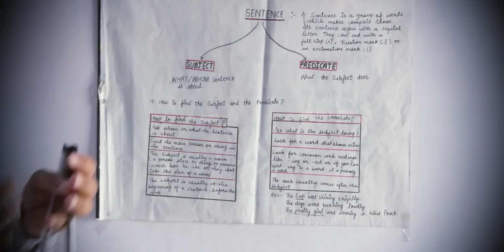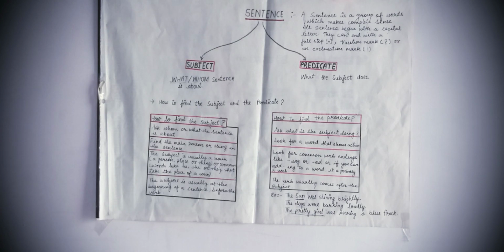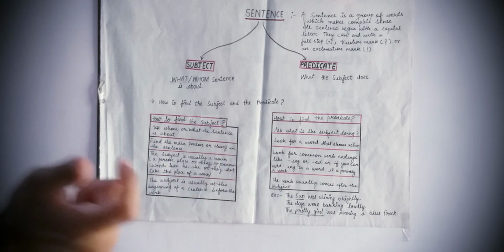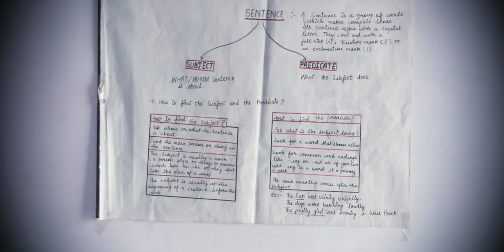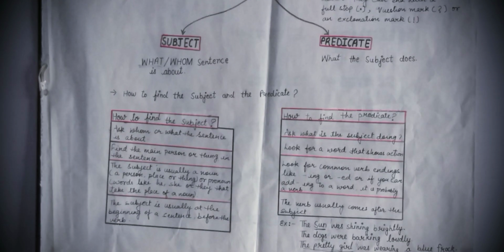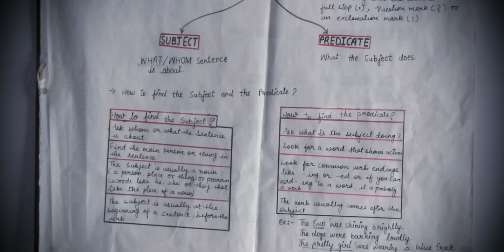Find the main person or thing in the sentence. आपको क्या करना है, you have to quickly find the main person or a thing in the sentence. And on the other hand, in predicate, you look for a word that shows action, like playing, running. Third, the subject is usually a noun. Subject हमेशा क्या होता है, it's usually a noun, like person, place, thing or animal, or a pronoun like he, she, it, they, the words which we use in place of nouns.